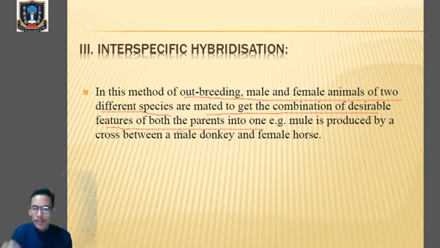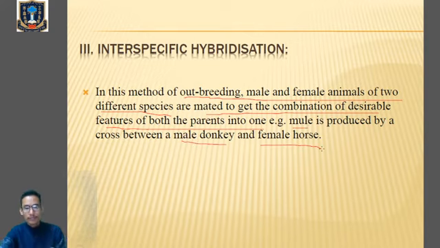Example, mule, M-U-L-E, mule. It's mainly a hybrid, produced by a cross between a male donkey and a female horse. Clear? So this mule is hardier than its parents and is used for the transport of heavy articles in mountain terrains. Here we have just discussed animal breeding, which is of two types: inbreeding and outbreeding. In outbreeding, we have discussed the three types, which are outcrossing, crossbreeding, and interspecific hybridization.